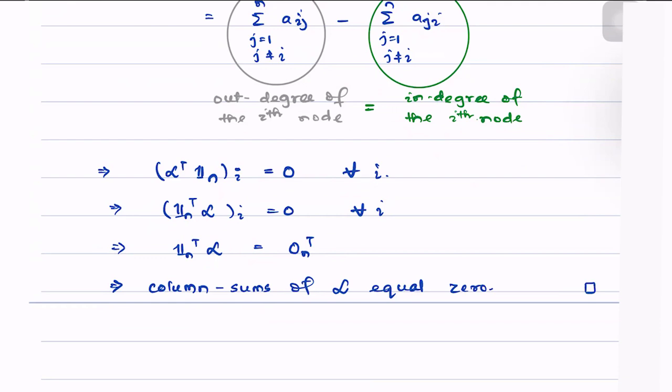So, does it give us any information about the corresponding left eigenvector in a weight balanced digraph? It in fact does. So the left eigenvector also lies in the span of 1n in the case of a weight balanced digraph.